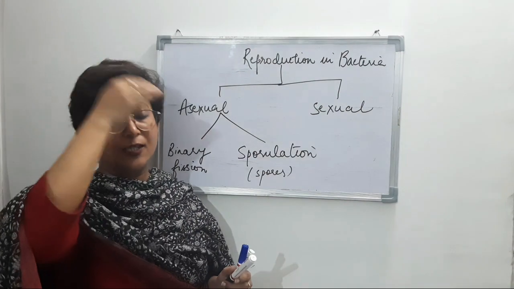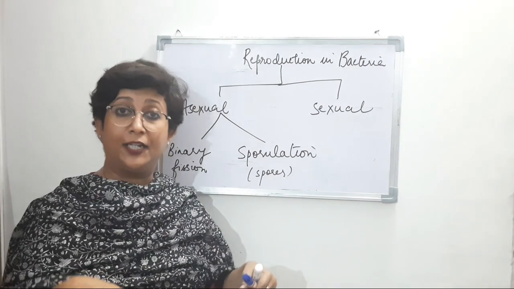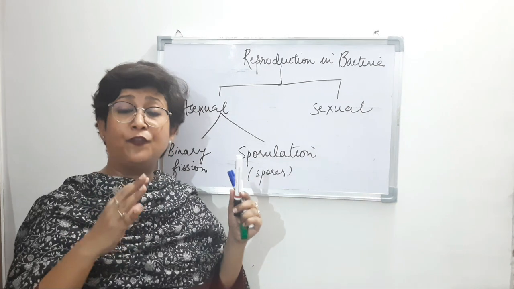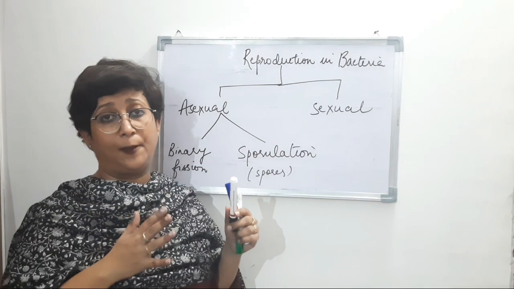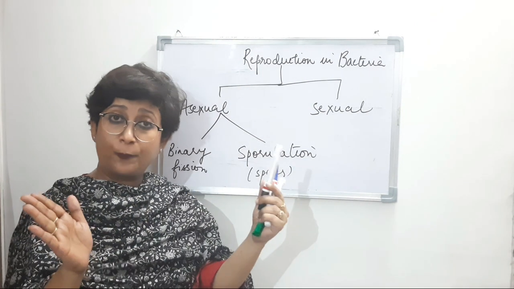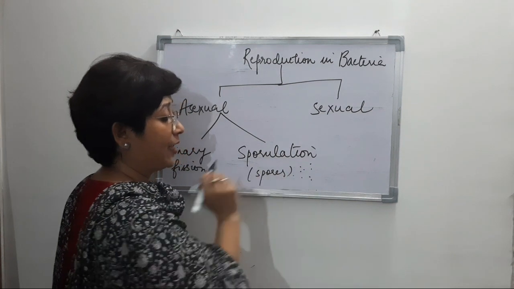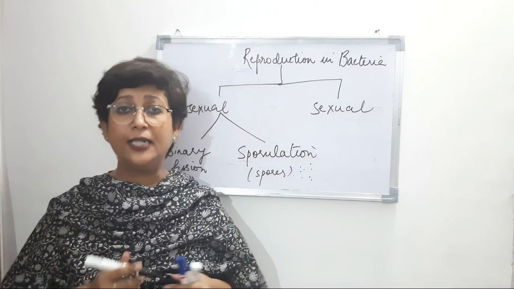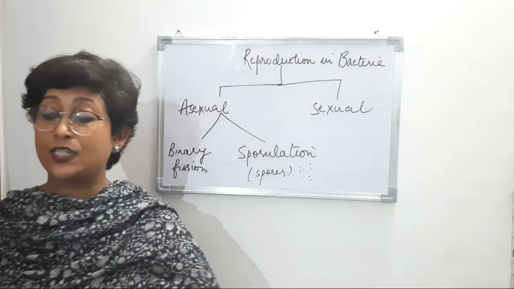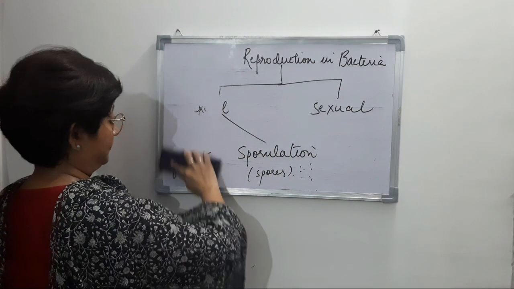And what happens is the cell is alive, right? The bacteria inside divides into many, and the cyst remains covered till favorable conditions are there. So once the favorable conditions arise, the cyst bursts open and it releases many spores of these bacteria, right? So then they lead an independent life. So that's about sporulation. And now we come to the sexual reproduction in bacteria.